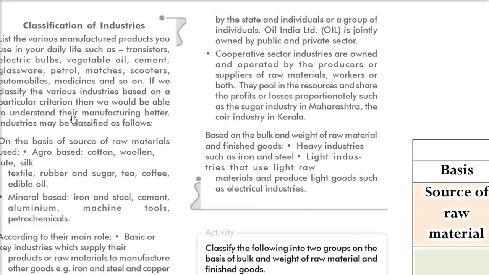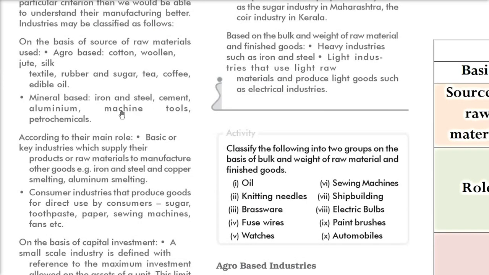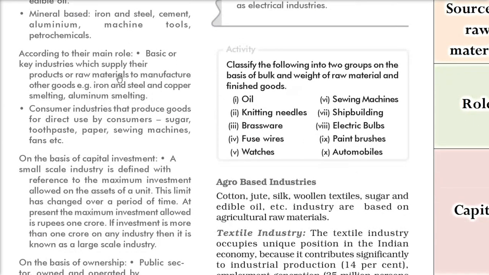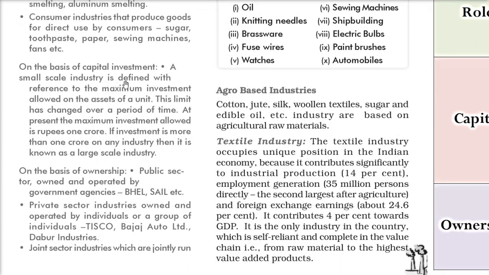So we talked about classification of industry on the basis of raw material. We have agro-based and mineral-based. Agro: cotton, wool, jute, silk, textile, rubber, sugar, tea, coffee, edible oil. In mineral, we talked about iron and steel, cement, aluminium, machine tools and petrochemicals. When it comes to the role, the basic or key industry supplies products to other industries, like iron, steel, copper smelting, aluminium smelting. The consumer industry which gives to us directly, that is sugar, toothpaste, paper, sewing machines and fans.